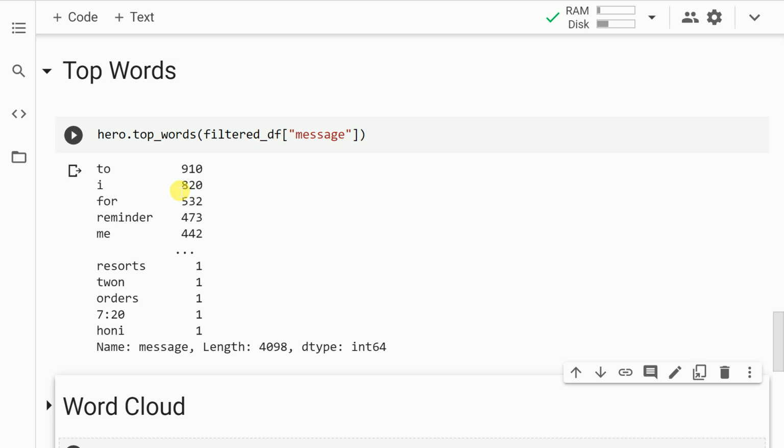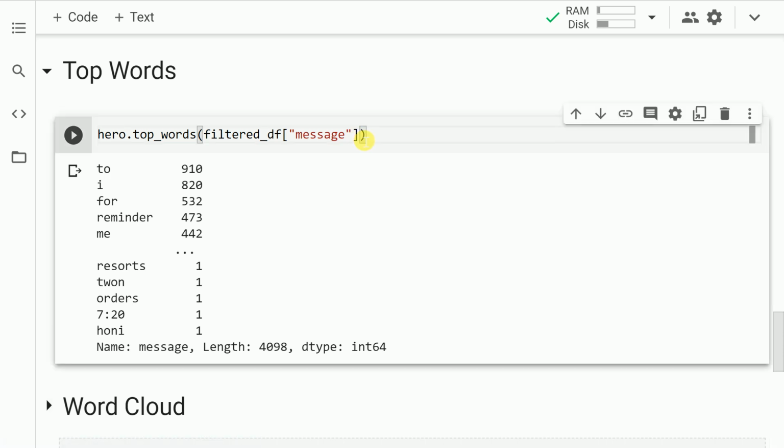In order to have just the right quality words, I'll also do some pre-processing on it. So let me go forward and clean the dataset that we have. The simplest way is by adding the command pipe and then passing in the function hero.clean. There are tons of pre-processing activities that go on behind the scenes when you call hero.clean. You can refer to the documentation for more details. Whatever stop words you can think of, all of those would be cleaned out in one go using this command called hero.clean. So let me run this cell.